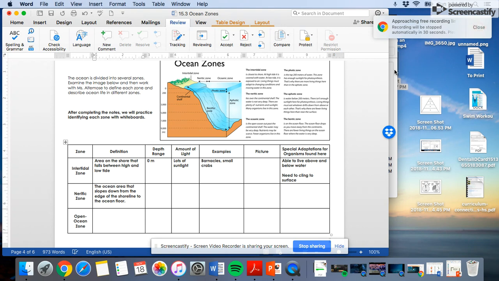So I'm going to stop right here so I don't run out of time. But again, the neritic zone goes from the shoreline all the way to the drop-off point. You can go ahead and resume this with video 3.